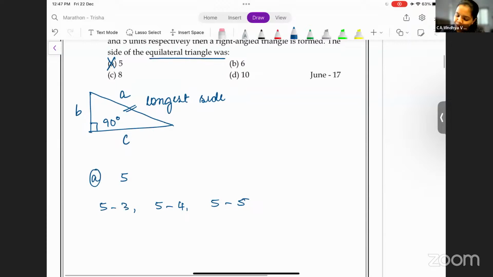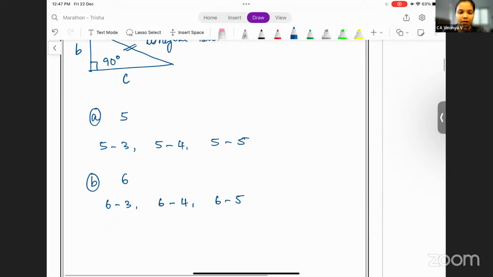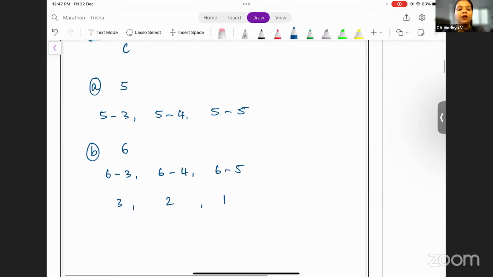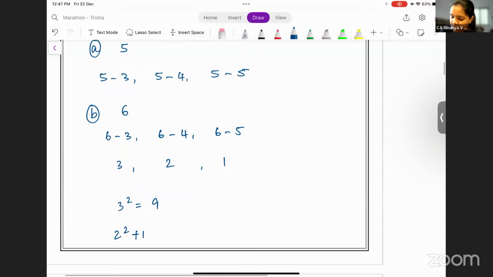Okay. Good, option B. 6. So you have 6 minus 3, 6 minus 4, 6 minus 5. Correct? 6 minus 3 is 3, 2, and 1. Which is the longest side here? 3 centimeter, correct? 3 units. So 3 square is 9. And sum of the squares of the other two. So 2 square plus 1 square, that is 4 plus 1, that is 5. Can I say they are not equal to each other? So option B is incorrect.